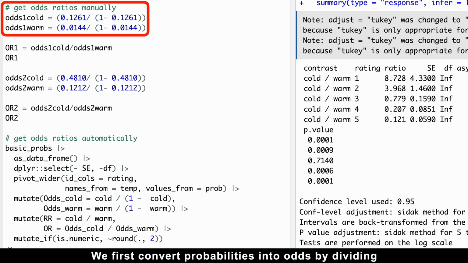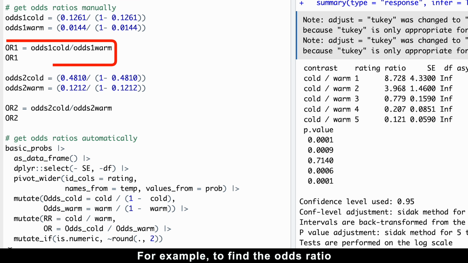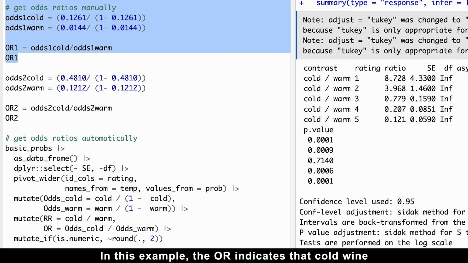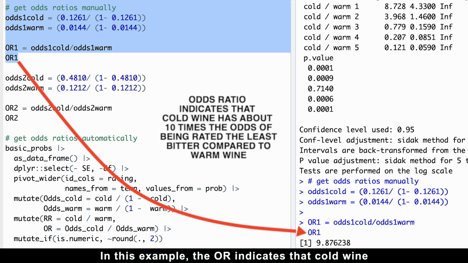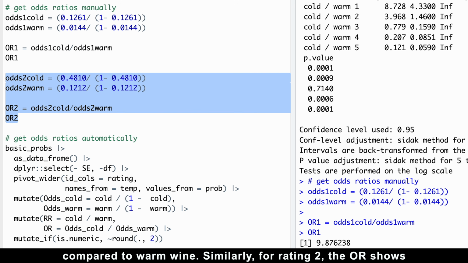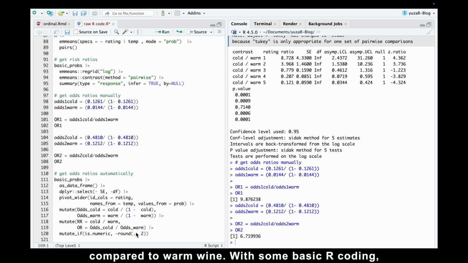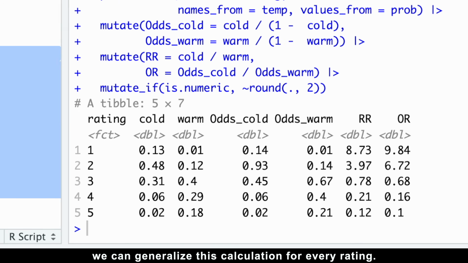We first convert probabilities into odds by dividing probability by 1 minus probability. For example, to find the odds ratio comparing cold and warm wines at rating 1, we calculate odds for each group and then divide one odds by the other. In this example, the odds ratio indicates that cold wine has about 10 times the odds of being rated the least bitter compared to warm wine. Similarly, for rating 2, the odds ratio shows cold wine has 6.7 times the odds of being slightly bitter compared to warm wine. With some basic R coding, we can generalize this calculation for every rating.